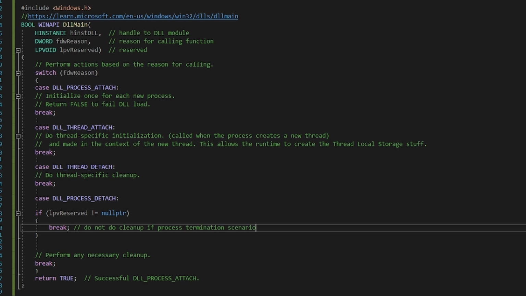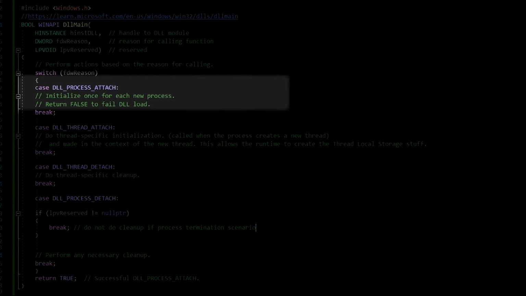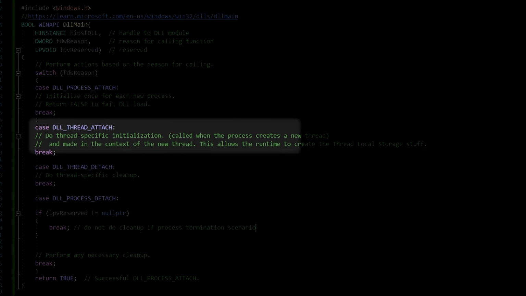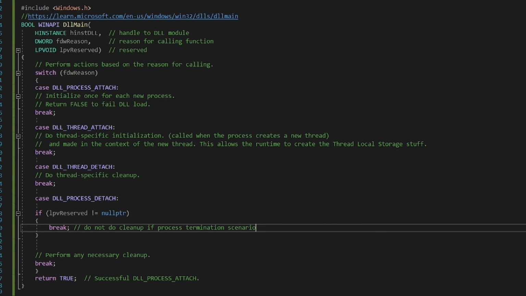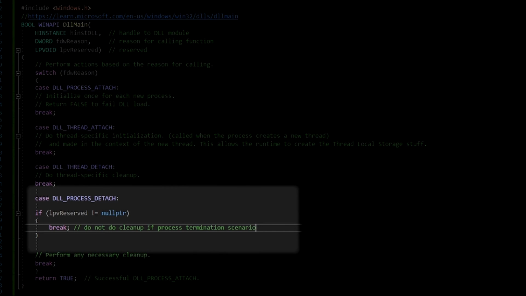So your homework is to play around with this. Try to print hello here and see how it behaves. Add a hello thread message here and see if you can make it appear on the screen by launching a thread in your main program after loading the DLL. Also, closing your program will also call this function because you are detaching your thread. So if you open your program here, you basically create a program that can be closed.